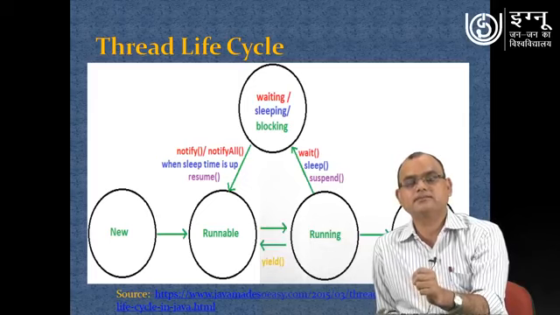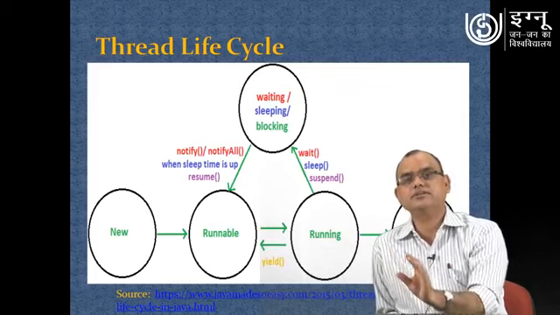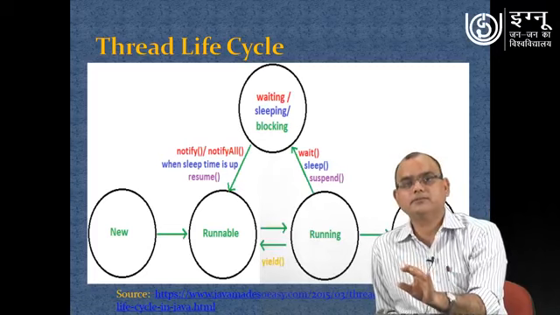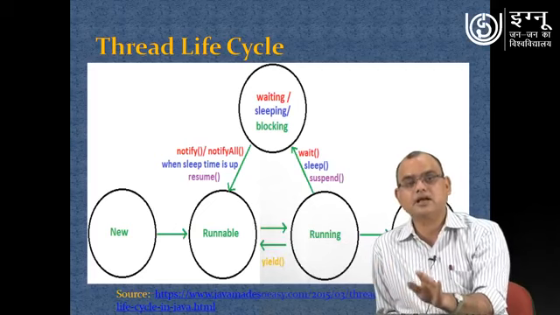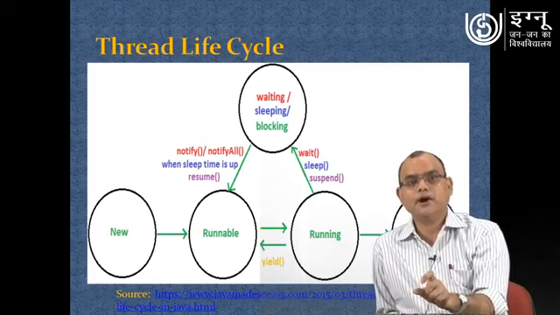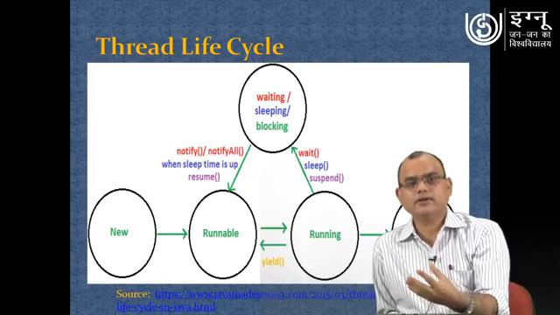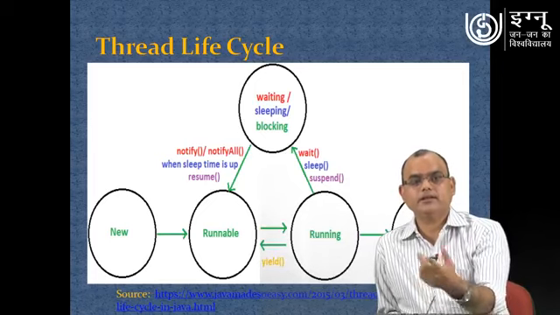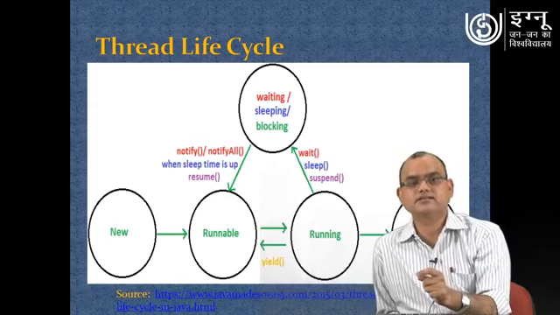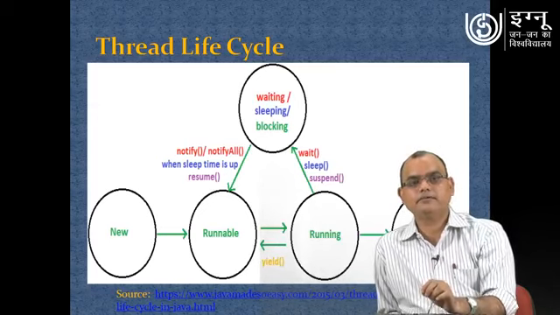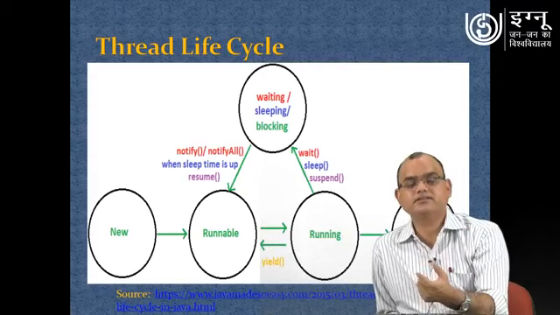It may be that some thread is performing some activity, and under certain conditions you want to stop that particular thread for some specific moment of time, or until some specific conditions are met. So you can perform those activities by invoking those different methods. Here these methods are written, and some of these methods I will be explaining in this session itself, and we will be seeing how these methods can be used.